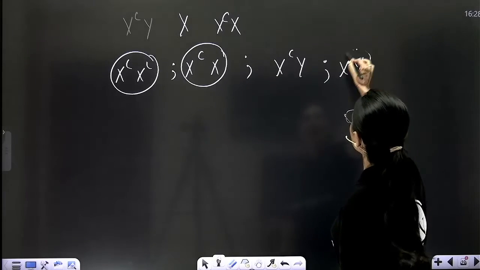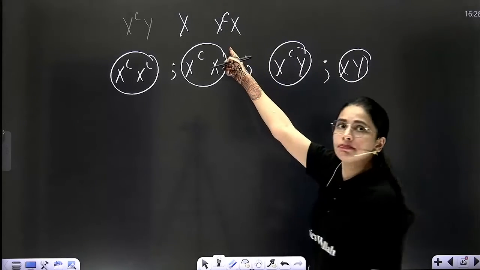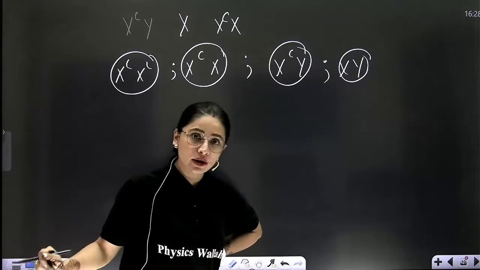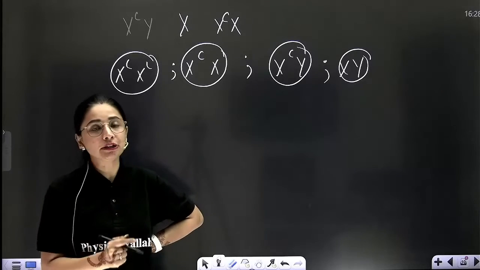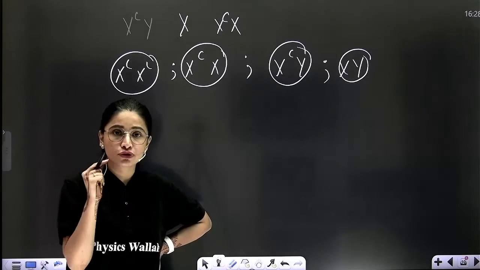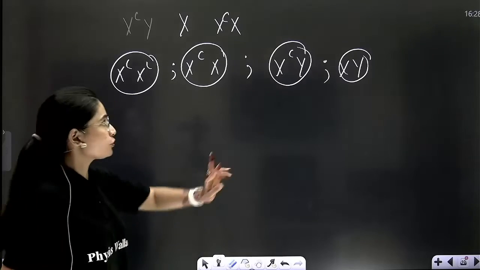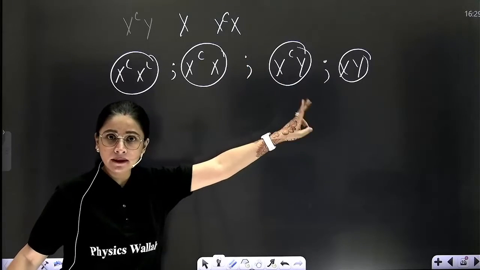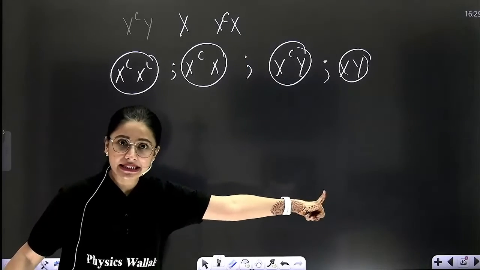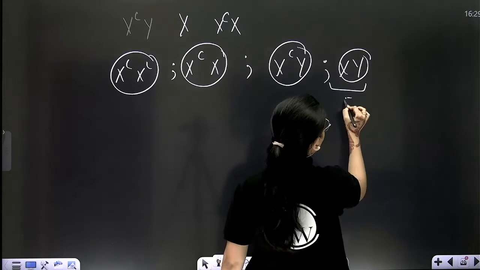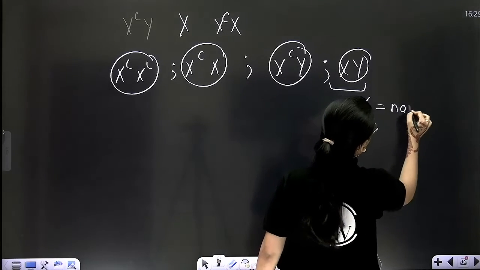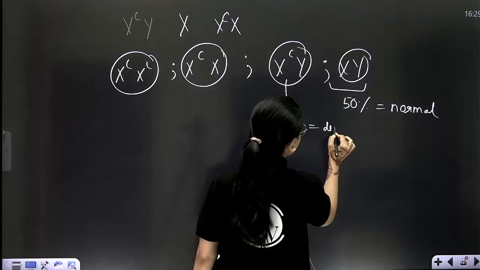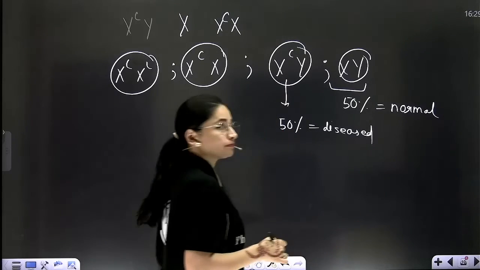Beta, the sons are receiving the X chromosome from the mother only. That is why we say that in case of X-linked disorders, mother transmits the gene to the son, because mother is the one who is going to give its X chromosome to the son. So you can see that one of the X chromosomes of the mother is normal, one is diseased. So 50% of the sons are normal, but 50% are diseased. There is no option of being carrier.